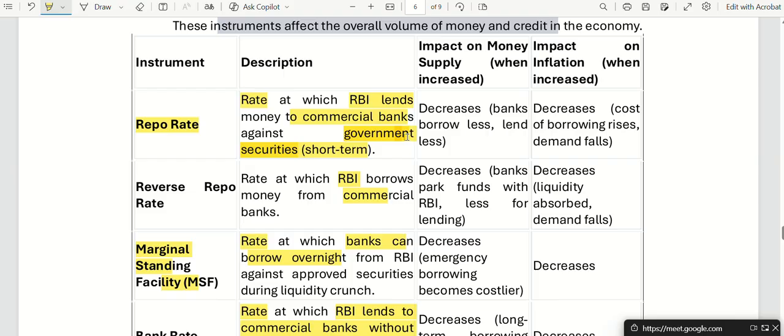Government securities are issued by governments, the central or state governments. Why do they issue government securities? To control the money supply in the market according to the situation.